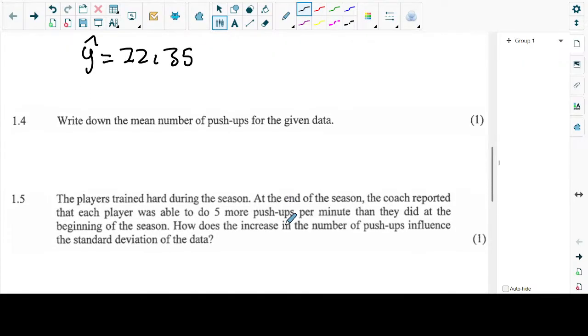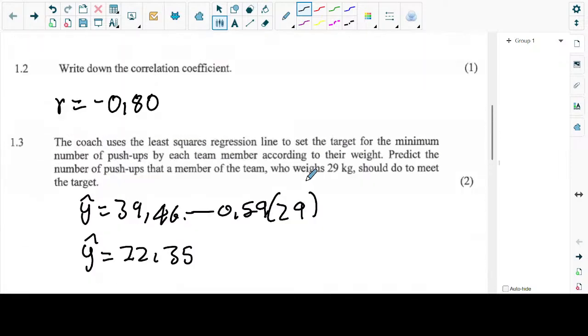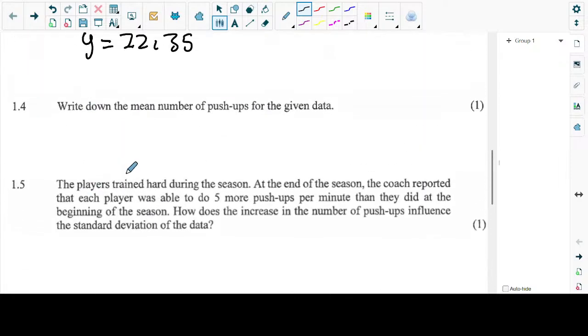Now we have 1.4, which says write down the mean number of push-ups for the given data. Keyword: mean, the average. It can either be X bar or Y bar. Now, because we're dealing with bivariate data, we can have X bar or Y bar. So what are we looking for? The mean of weight or the mean of push-ups? We're looking for the mean of push-ups, so let's look for Y bar. Where do we find Y bar? We need the calculator. So let's go back to our calculator. The calculator is working.